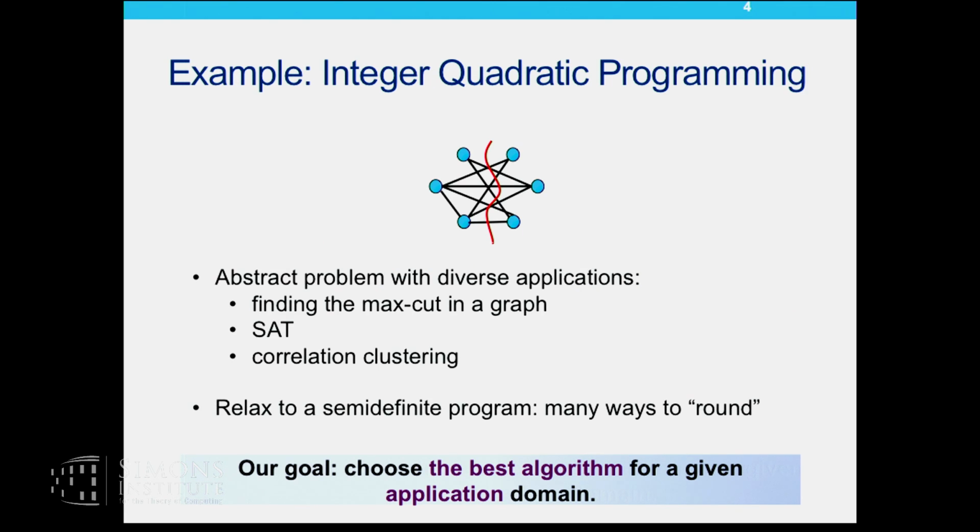The other problem that we focus on is integer quadratic programming, which is a pretty abstract problem that applies in many different scenarios, such as max cut, SAT, and correlation clustering. We focus on max cut in this talk, but our results apply to integer quadratic programs in general. Typically, you would relax the integer quadratic program to a semi-definite program, and there are many ways you can round the solution output by the semi-definite program back to an integer. I'll describe this later in detail, but we show how you can learn the best way to round the semi-definite program solution back to integers.